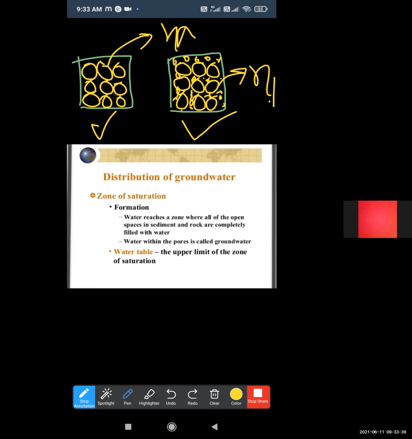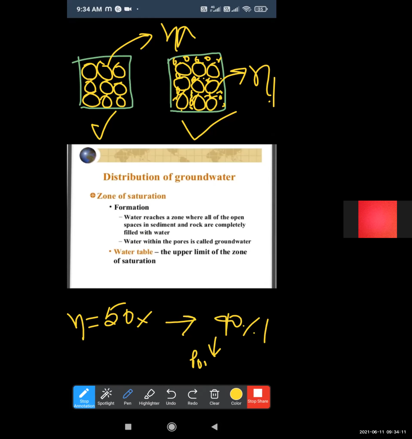The porosity of rocks and unconsolidated material may vary, and it may be less than or more than 50%, but generally it does not exceed 50%. For which type of soil?